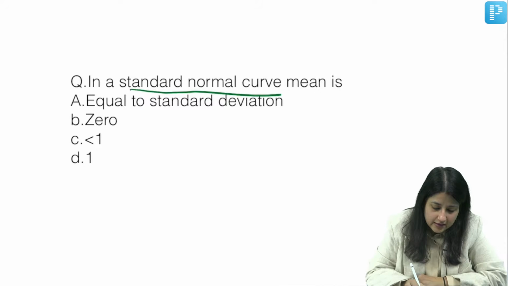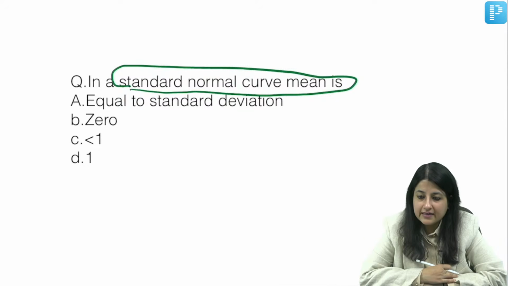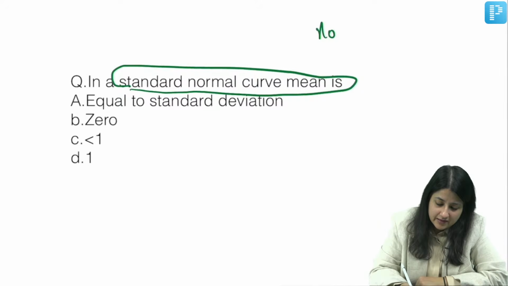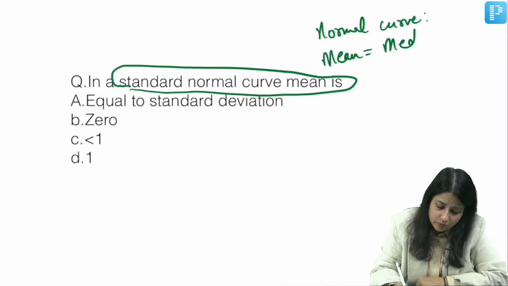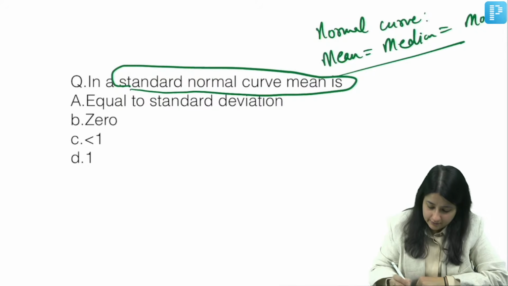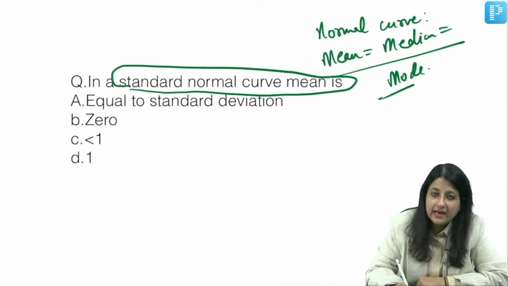What did I just tell you? What is the difference between a normal curve and a standard normal curve? Normal distribution means mean is equal to median is equal to mode, and they can be any value.